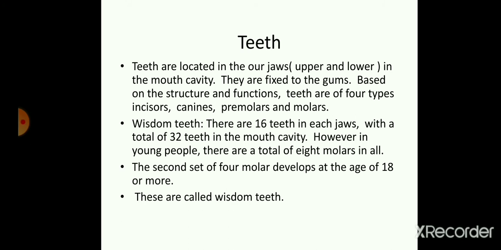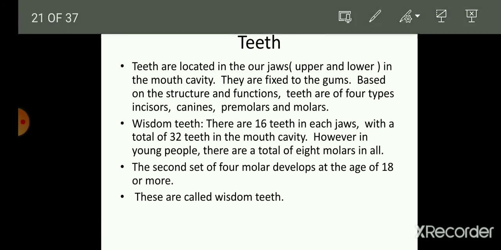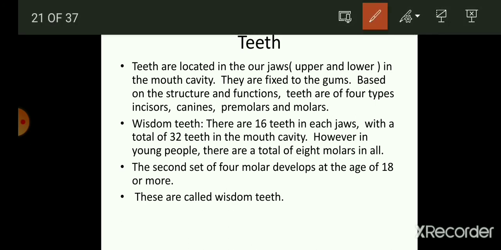Thereafter we have teeth. Teeth are located in the lower jaw and the upper jaw in the mouth cavity, and they are fixed to the gums. Based on structure and function, teeth are of four types. So we have four types of teeth, which are incisor, canine, premolar and molars.